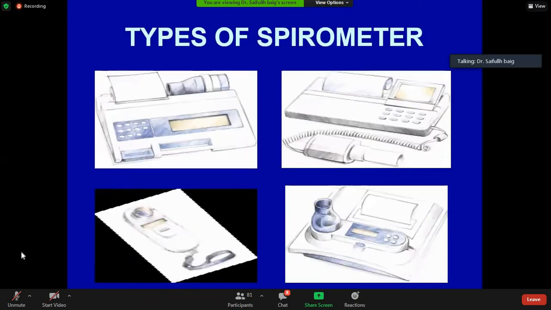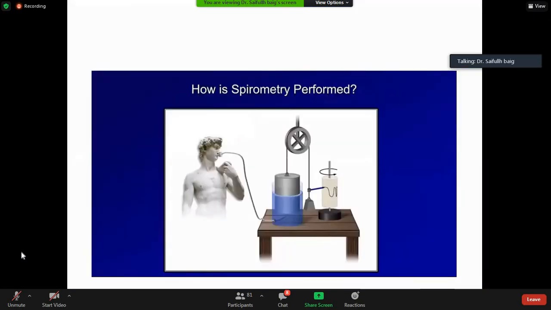So there are many types of spirometers. Some are handheld, some are on desk, some are very small, and many are portable nowadays. But spirometers used to be like this. I remember that when I was in my first or second year doing our physiology practical, we had a spirometer like this: a water tub, then a pulley, graph paper, and the reading used to come over here.